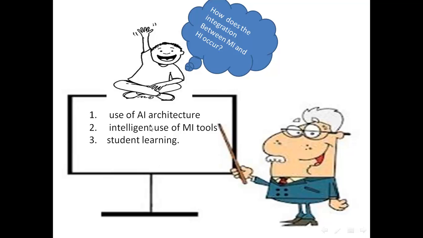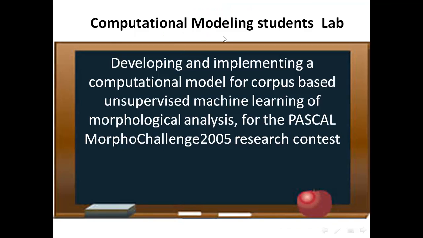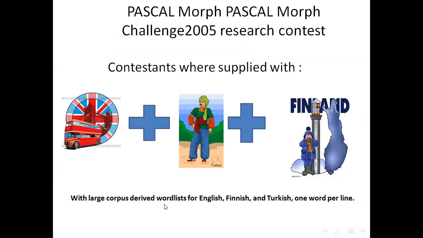First, you have to combine 3 things together: the AI architecture, the intelligent use of MI tools, and student learning. The Computational Modeling Student Lab were asked to develop and implement a computation model for the corpus-based unsupervised machine learning of morphological analysis for the Pascal Morph Challenge 2000 research contest. By unsupervised, we mean that the datasets were not labeled and the patterns were unknown.